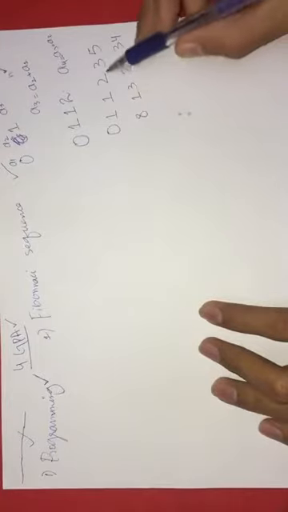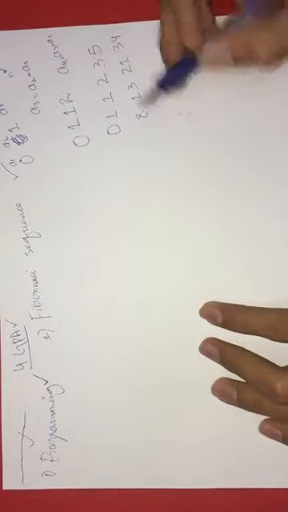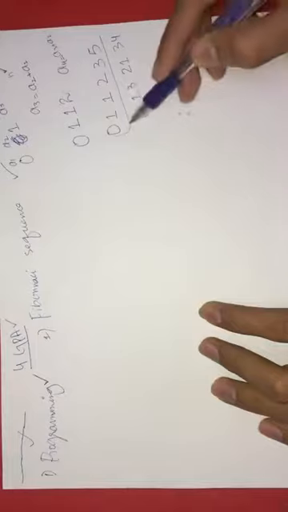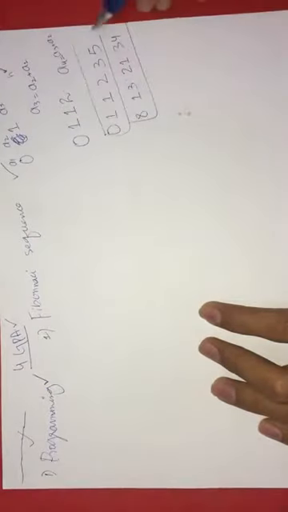So 1, 2, 3, 4, 5, 6, 7, 8, 9, 10. There you have it, the first 10 numbers of the Fibonacci sequence.